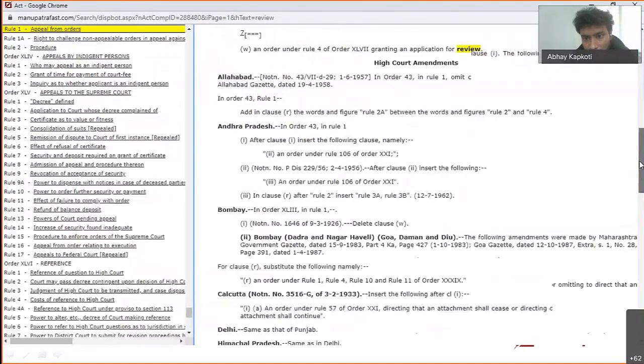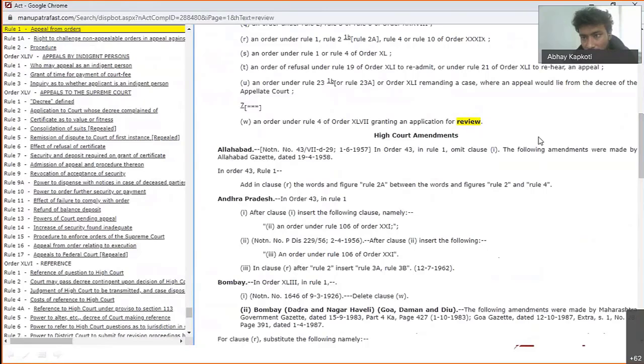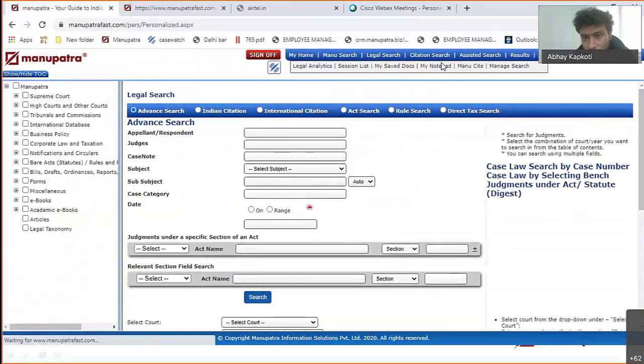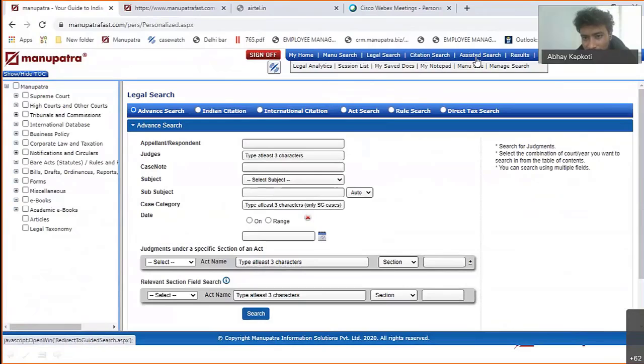Somewhere review might be here. So this is granting application for review. Okay, so this is how you get to your acts from the legal search. Okay, let's come to the assisted search now.